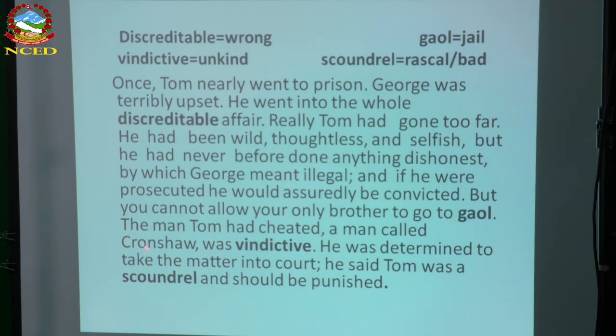Cronser was very unhappy that Tom cheated him. He called him a scoundrel, and he said that Tom should get punishment. He wanted to drag Tom to the jail. He wanted to punish Tom because he cheated him. So these are the things which made Judge very much upset.